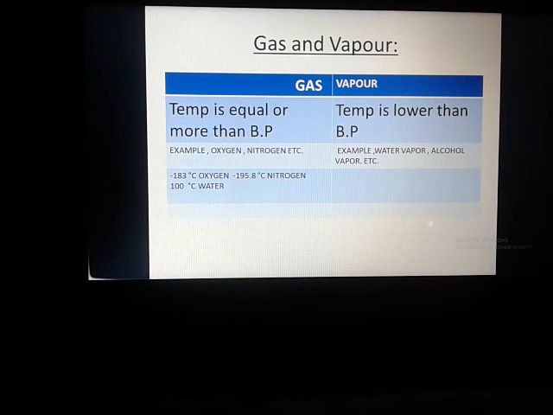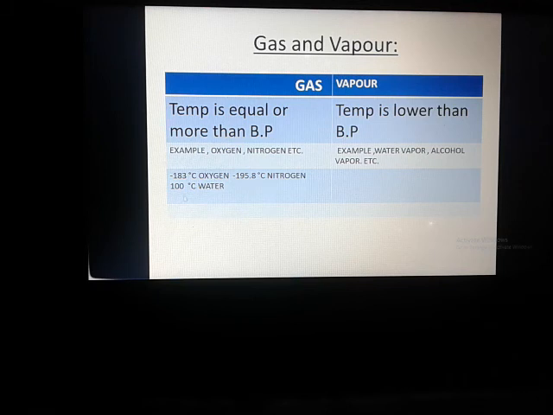So now coming to the point, that is gas and vapor. What is the basic difference, or how does gas differ from vapor? See, in the case of gas, the temperature is equal to or more than the boiling point. In the case of vapor, the temperature is lower than the boiling point. Suppose I have taken an example of oxygen and nitrogen. Oxygen has a boiling point of minus 183 degrees Celsius, an approximate value. In the case of nitrogen, it is minus 195.8 degrees Celsius, which is very low.